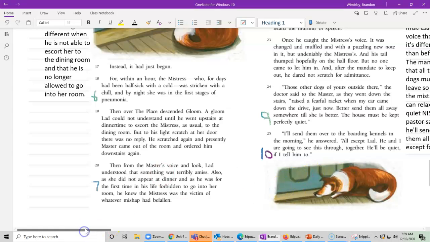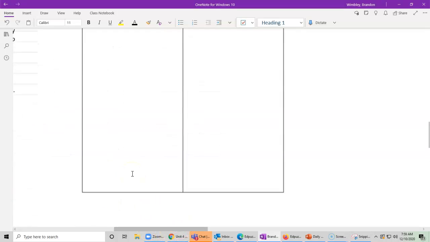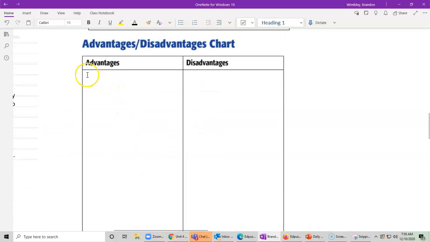So what have I noticed in here? Well, since it's being third person, I get a lot more perspectives and a lot more ideas about what can go on in the story. Because I'm not just limited to Lad, but I also see some things that go on with the master and some things that go on with the mistress.